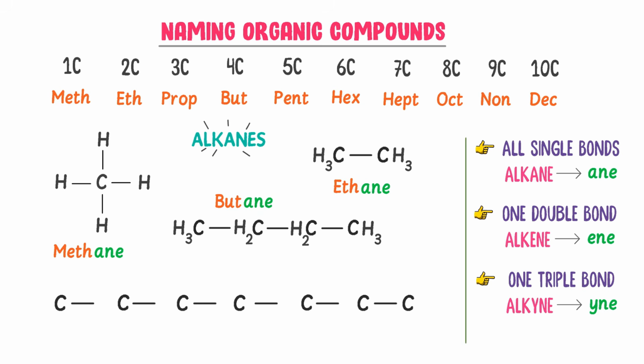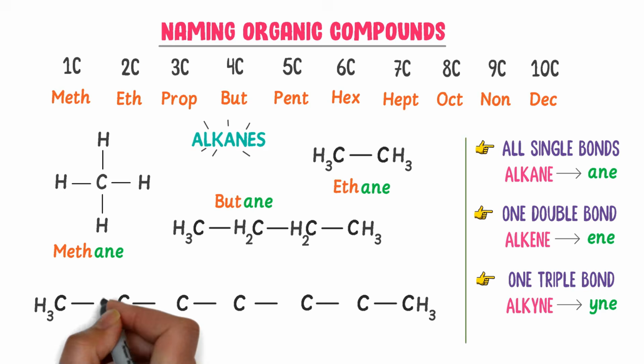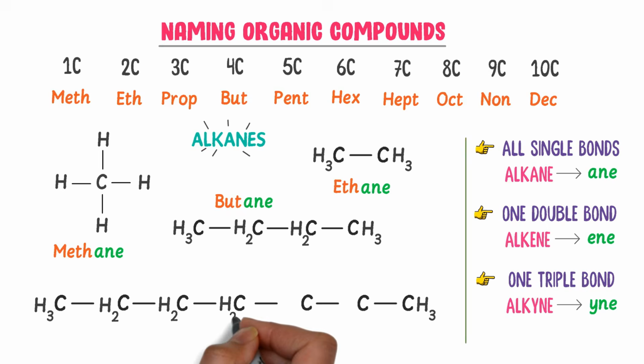Fourthly, consider 7 carbon atoms. Pause the video and try to name this organic compound. Well, this carbon and this carbon form 1 bond, so I write CH3 and CH3. The rest of the carbons form 2 bonds each, so I write CH2, CH2, CH2, CH2 and CH2.